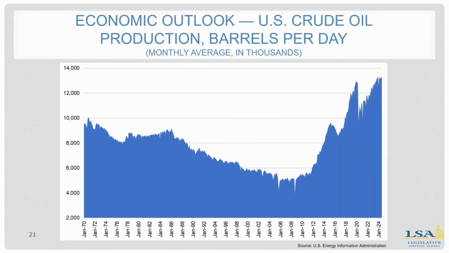This looks at U.S. crude oil production in barrels per day. This measure reached an all-time high recently of 13.5 million barrels per day. That's more than Saudi Arabia. Oil plus natural gas can help keep the U.S. relatively independent of foreign sources of energy if desired, although much of our oil and gas gets exported and has helped limit oil prices worldwide.